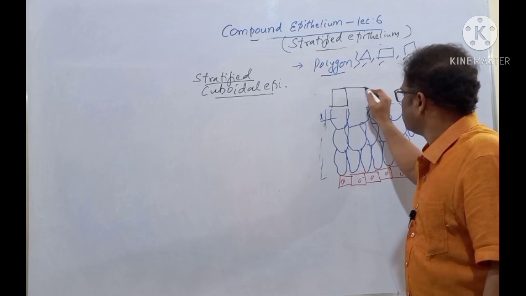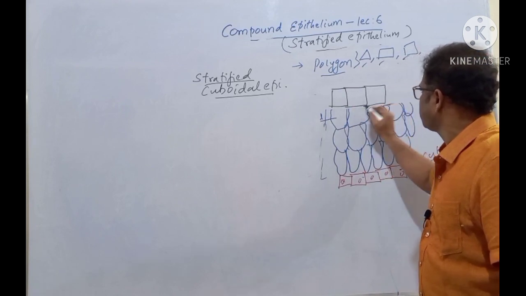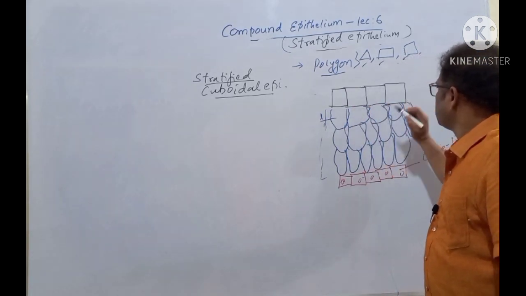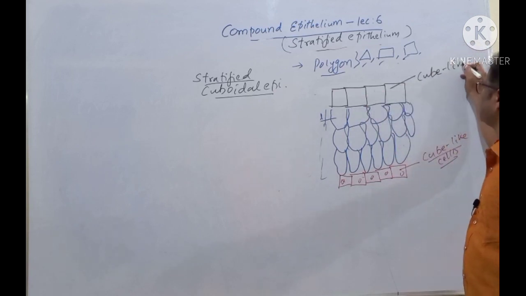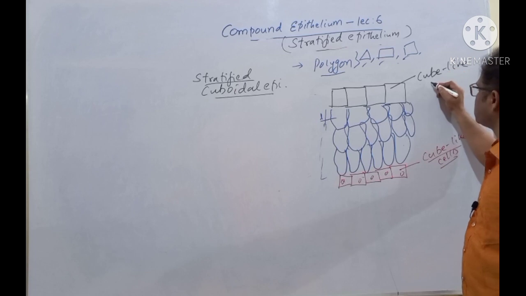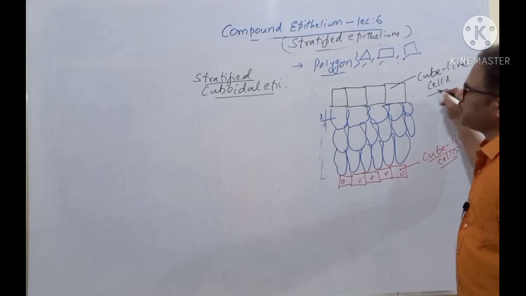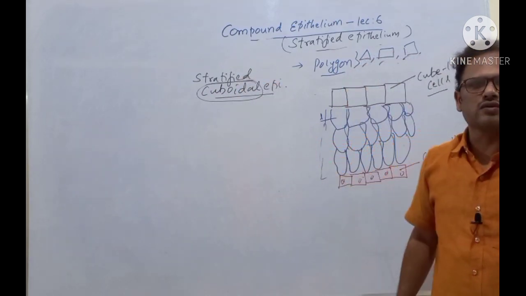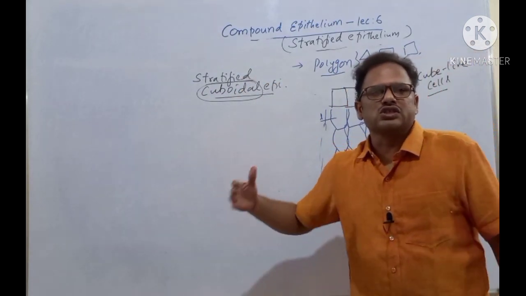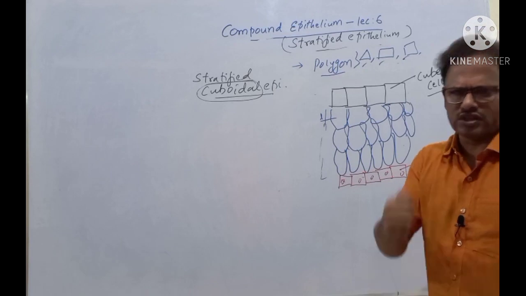That's it. These are the cube-like cells, or cuboidal cells. That is why it's called stratified cuboidal epithelium. What is cuboidal? Cuboidal is nothing but it consists of cube-like cells. That's it. Very simple, isn't it?